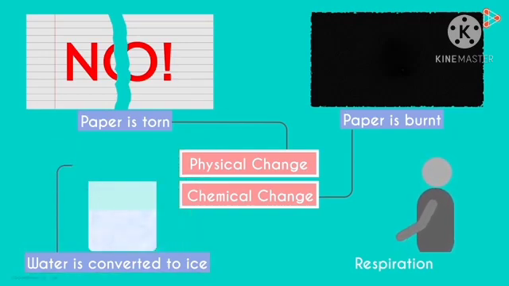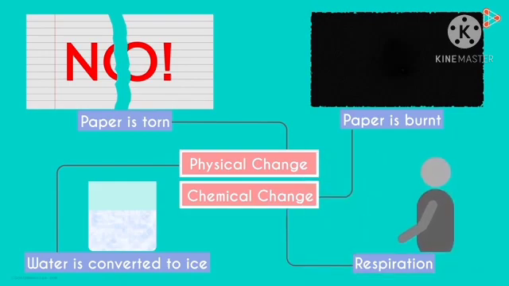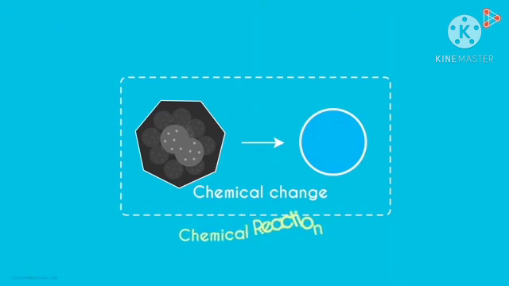What about water converted into ice? It changes its state. It is a physical change. We give water a little bit of heat and it's a physical change. The last one is interesting. What happens when you respire? We take in oxygen, inhale, and after the respiration process, carbon dioxide is exhaled. Really, a new substance is formed. It's a chemical change. Whenever a chemical change occurs, it is called a chemical reaction.